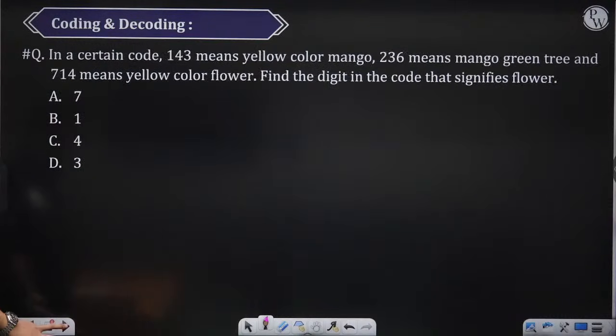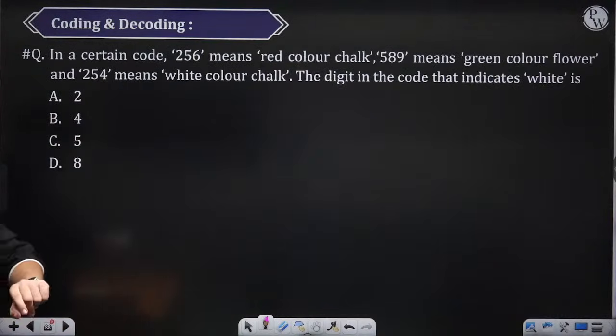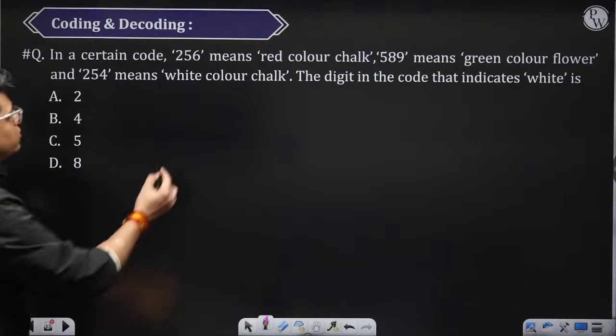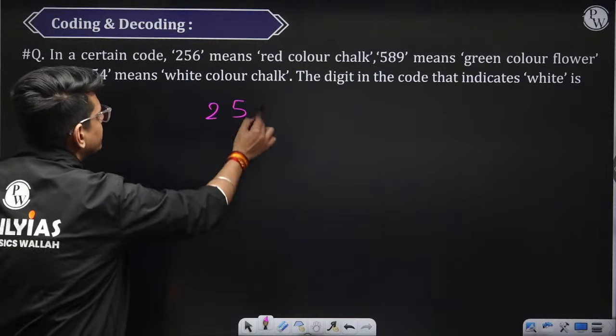Let's do one more question next. Is there one more after this? There are 2 questions. Try to solve these 2 questions and then we'll end the class. Okay? Do it quickly. So 2, 5, 6.